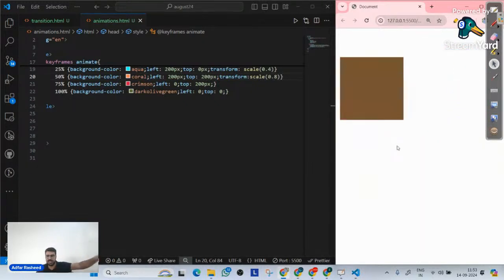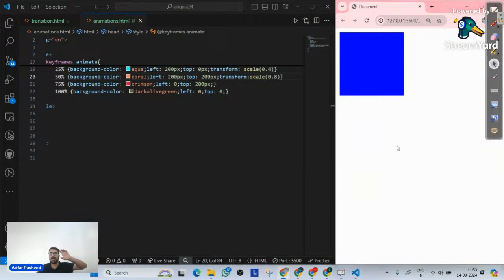I will come to what scale means, what rotate means, what skew means, all those things in transform. I will come back to that, because maybe I will send a video in the WhatsApp group, because I've already uploaded a video related to all these four properties. Over there you have to understand properly how we can rotate an element, what the transform property is, how we can scale, how we can skew with respect to X and Y. Those are advanced CSS properties.